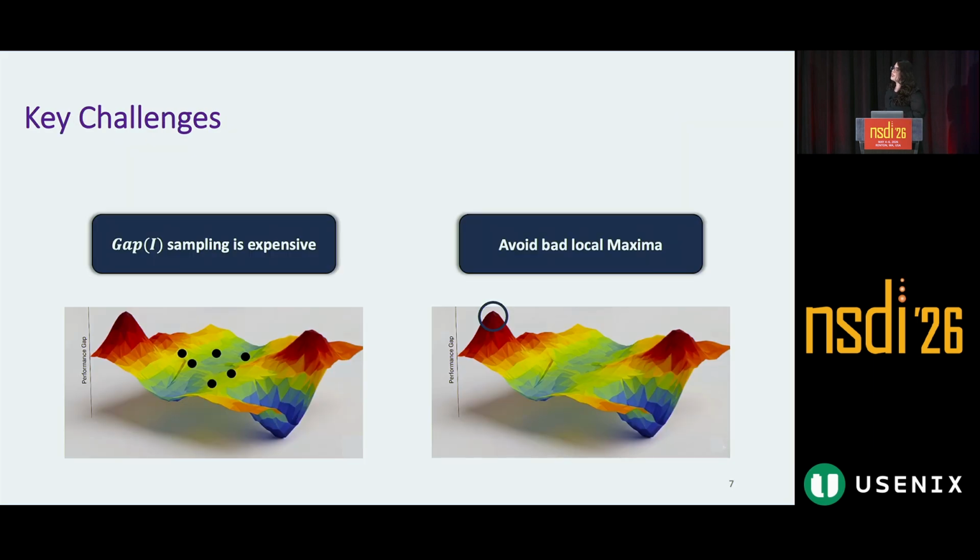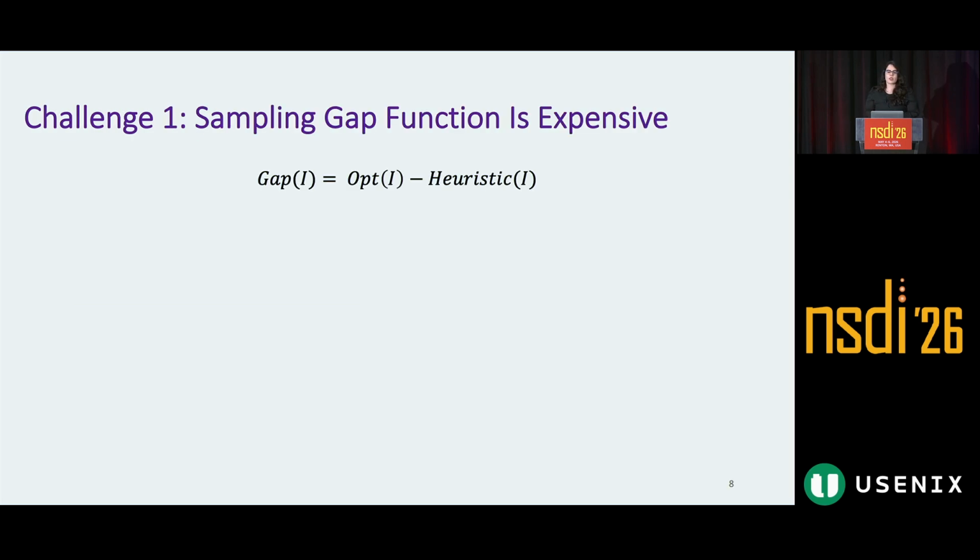There are two key challenges in doing heuristic analysis from source code. First, gap sampling is expensive, and second, we want to avoid the local maxima. Let me explain them in detail. First, the gap is opt of I minus heuristic of I. We don't have any analytical formulation of the gap. We just have its code.